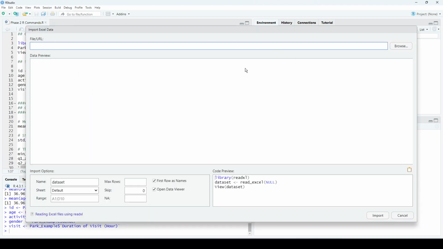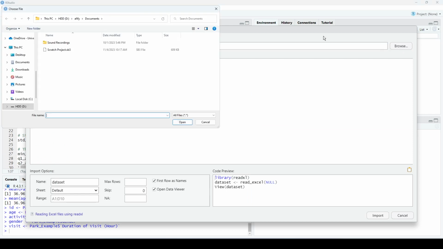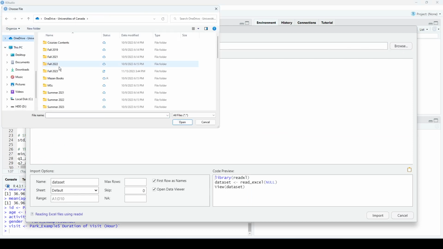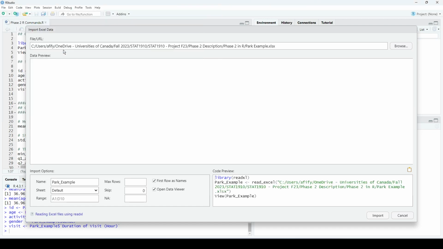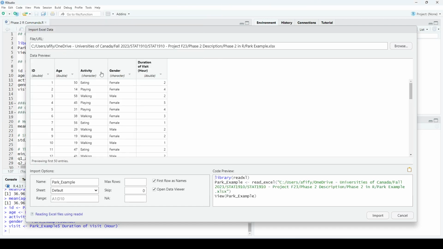So once I click on Excel format, it will open this menu for me. So I will click on browse and look for my file. So I have this Park example file here. I will double click on it. As you can see, there is a preview of the dataset here. And there is also a code preview in the top right corner here.